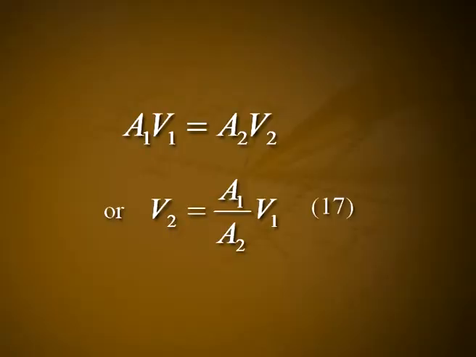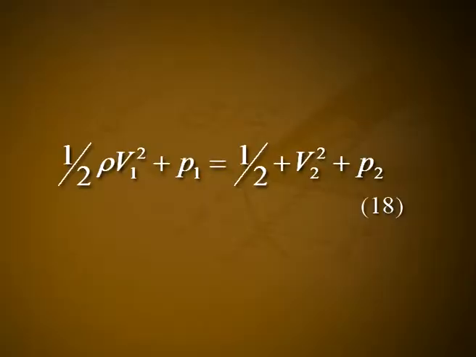The equation of continuity gives A1 V1 is equal to A2 V2, or V2 is equal to A1 divided by A2 into V1. Let it be equation number 17. Also, if the pipe is horizontal, Bernoulli's theorem gives us 1 by 2 into rho V1 square plus P1 is equal to 1 by 2 rho V2 square plus P2.